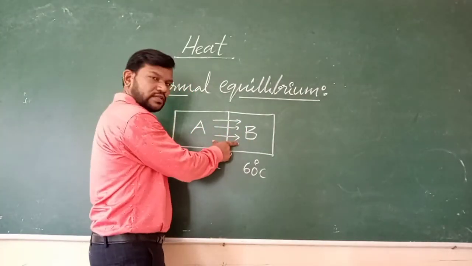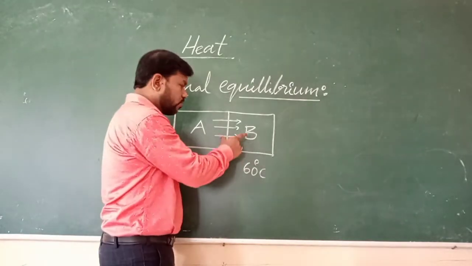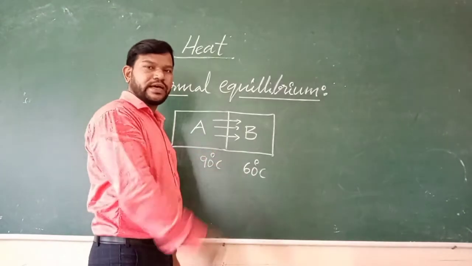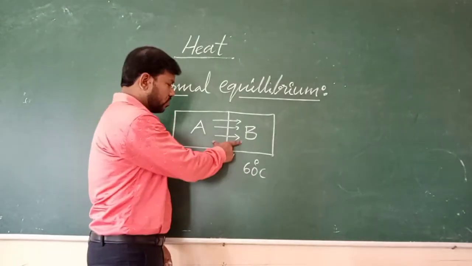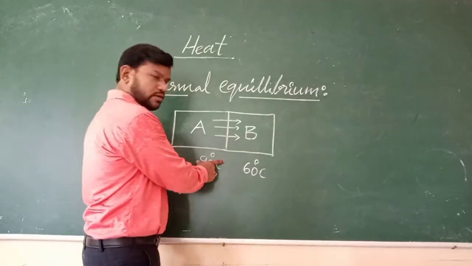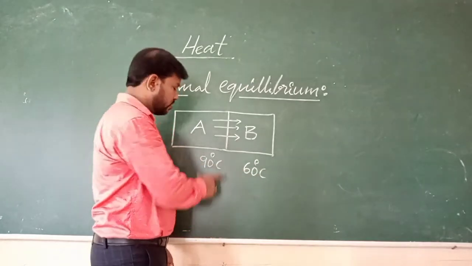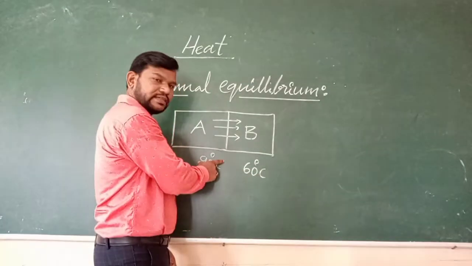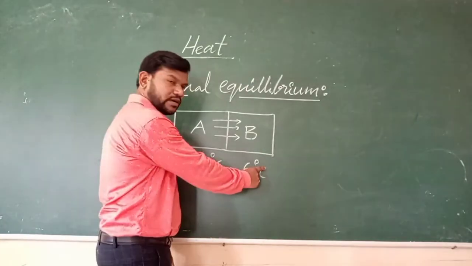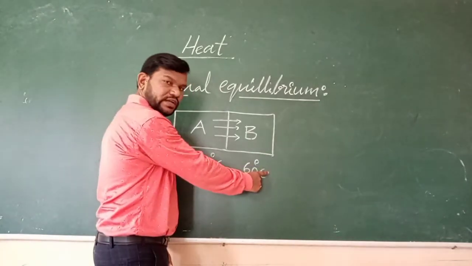See, it is the transformation of heat energy taking place from A to B until both the bodies attain the same temperature. For example, the temperature of one body is 90 degrees centigrade and the other is 60 degrees centigrade. So when it loses 10 degrees centigrade, what happens? It will become 80 and the other will become 70.